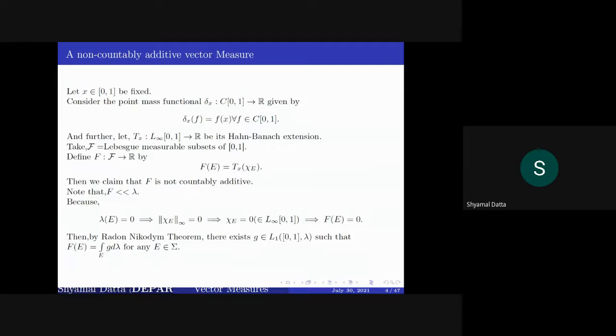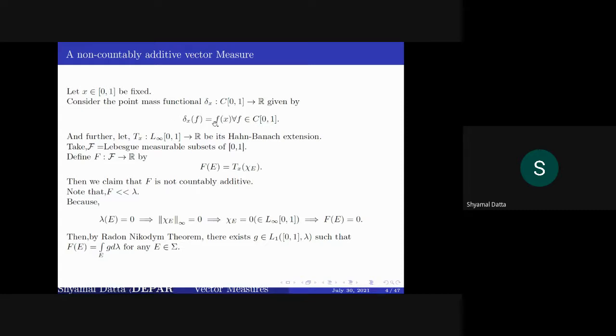Okay, there are some examples which are not countably additive as well. Here is an example. If we fix any x in 0, 1, then we take the point mass functionals, defined as delta_x of f equal to f of x for all f belonging to C[0,1].